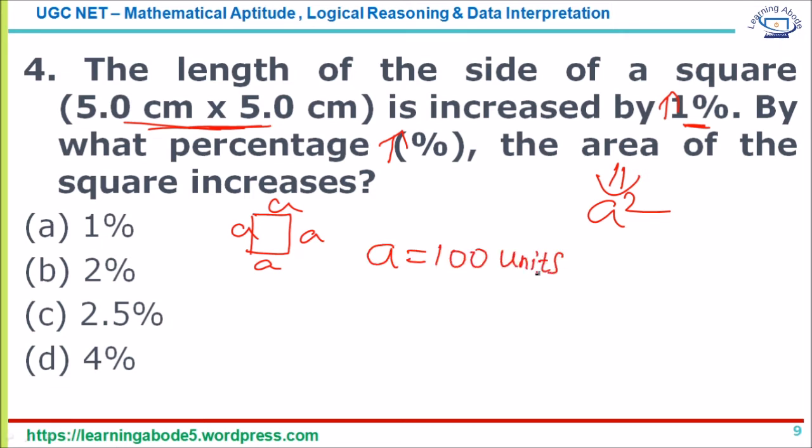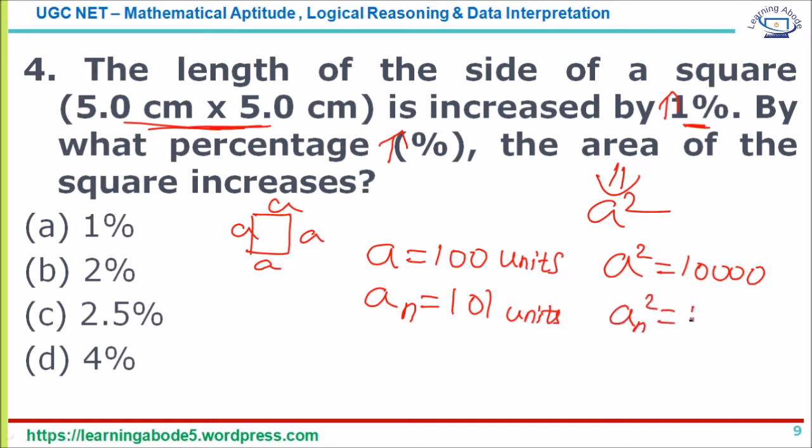Right. Now, what is my new a? New side, 1% increase. So that becomes 101 units in that case. Now, what is my original area? That's 10,000 units. Now, what is my new area? That's 10,201. Now, I'm using a speed math technique; that's a topic for another discussion. So either you can use a speed math technique, or you can use the conventional way of multiplying, like 101 into 101, or (100 plus 1) squared, whatever method you want, you can just follow, right?